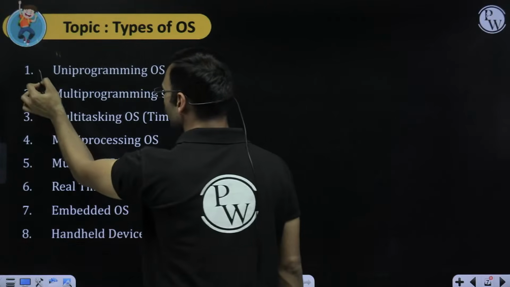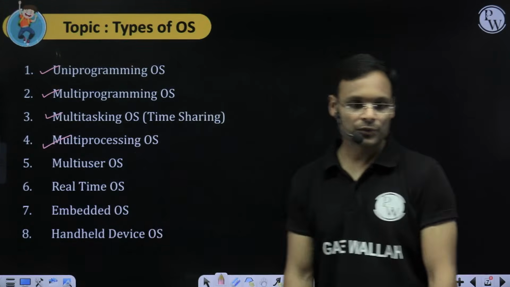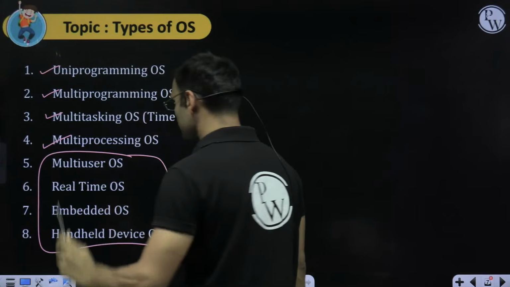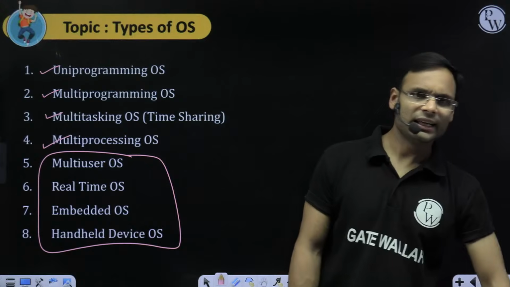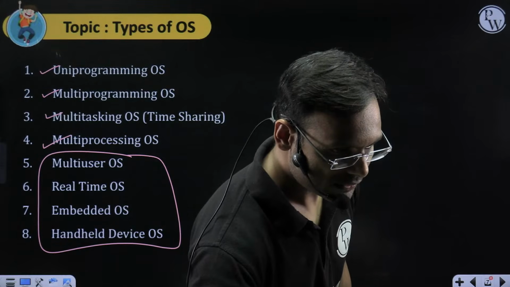Then there are so many types of operating system. For us, these four, 1, 2, 3 and 4, are important, so we will discuss these four only. The remaining are not at all needed for us. This is just information, nothing else. So we are not going to discuss these particular things. Okay.